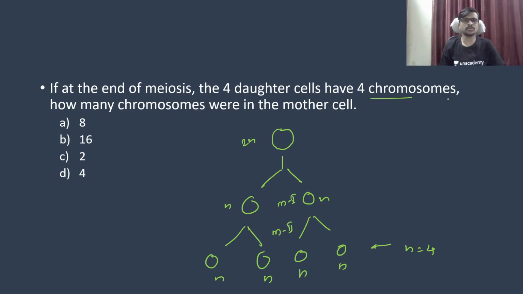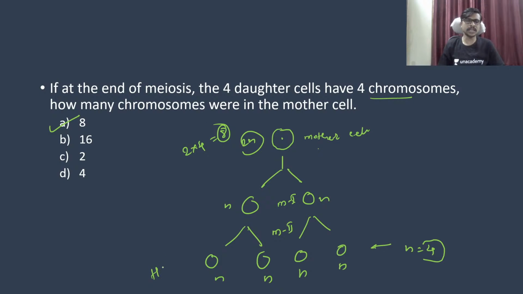The cell has 4 chromosomes. How many chromosomes are present in the mother cell? This is your mother cell. Very good guys, the correct answer is 8. n is 4, already given, and 2n is 2 multiplied by 4, which equals 8.